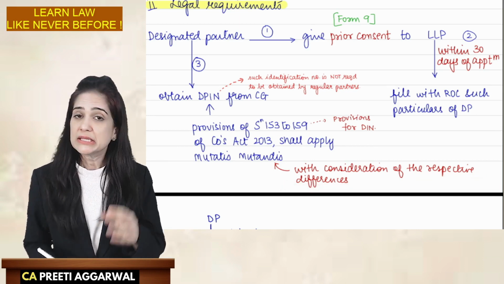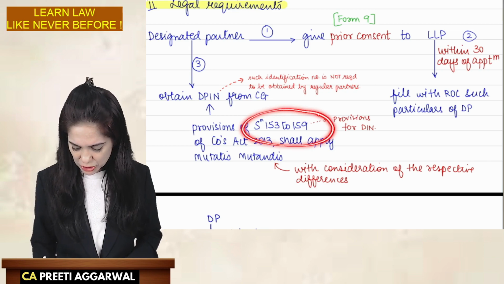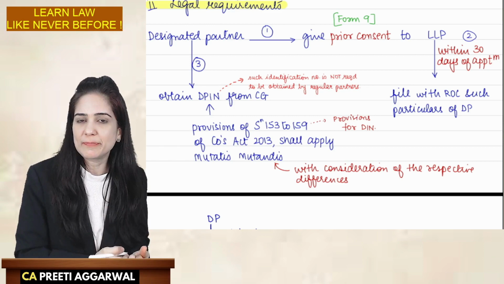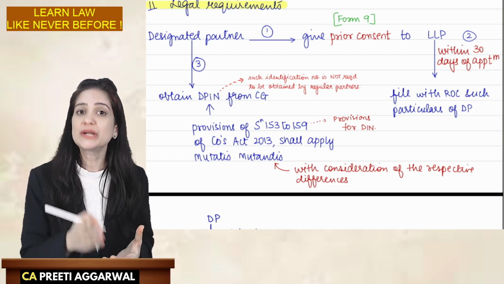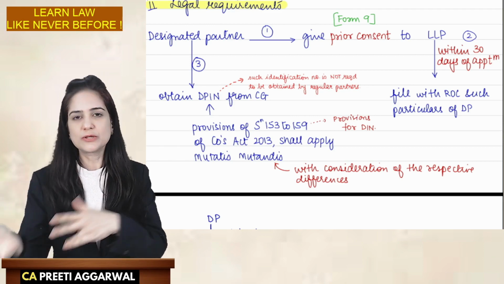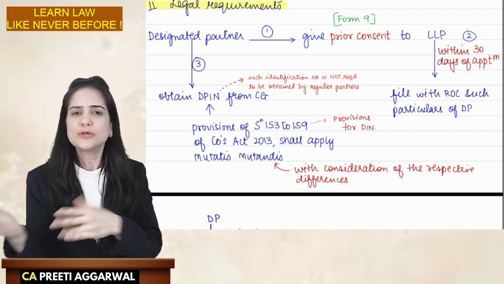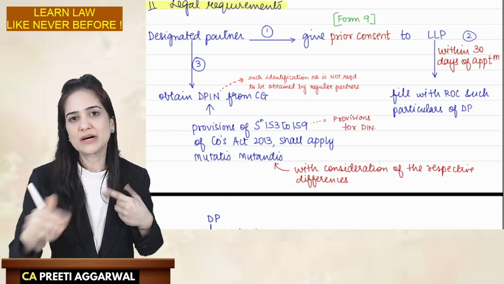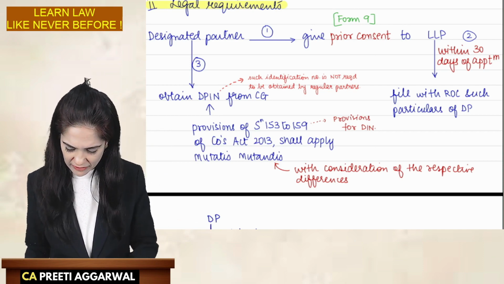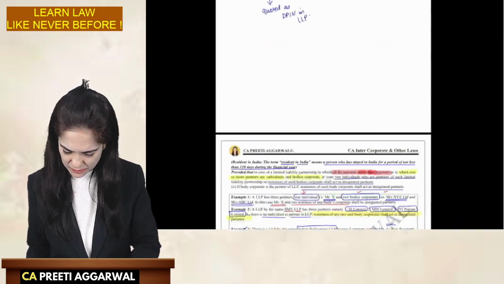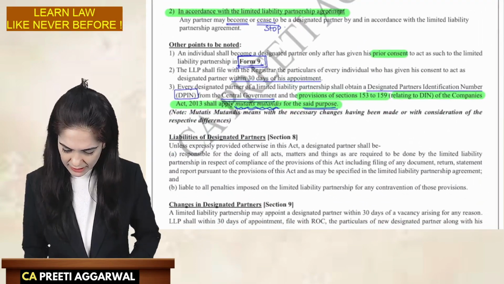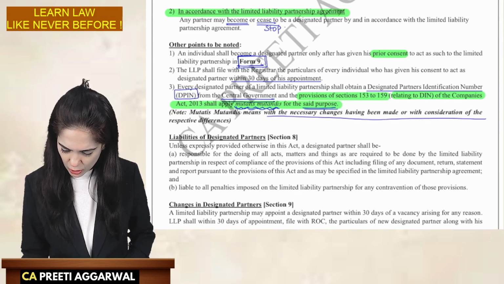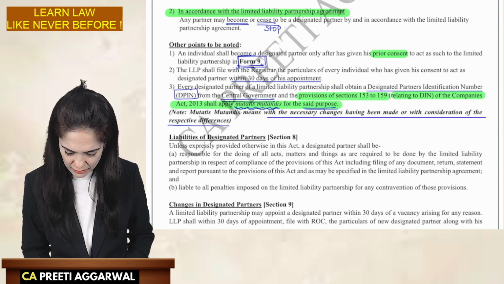What differences? In the Companies Act, in these sections, we must have used the word director. But when you apply the same provisions to an LLP, can I say director? No, I will have to use the words designated partner. So instead of director, use designated partner. Instead of company, use LLP. So make the necessary changes, but the provisions will remain the same. So we will apply the provisions mutatis mutandis by making the necessary changes, or with consideration of the respective differences.